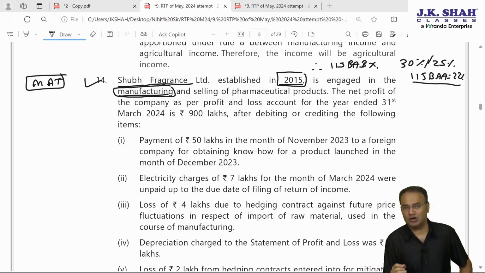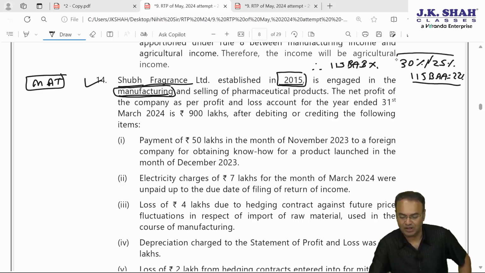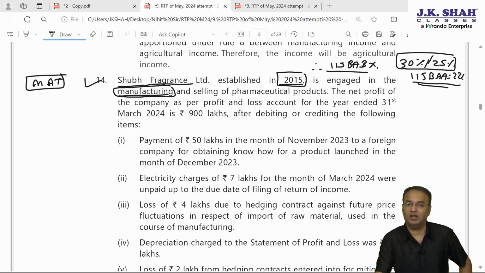But if the company opts for 115BAA, then MAT is not applicable. Therefore, the institute will not give you a question like this. So the tax rate applicable could be 30 or 25. 115BAB not possible. BAA, the company might not have opted. If the company has opted, the question comes to an end.